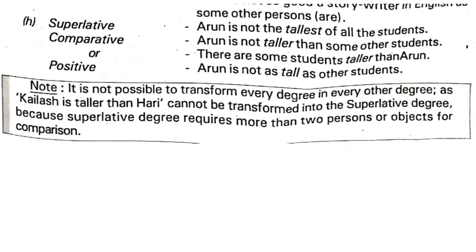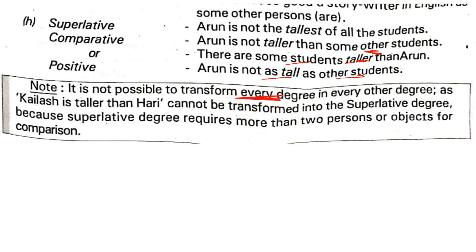Now superlative. Arun is not the tallest of all the students. Arun is taller than some other students, and there are some students taller than Arun, and Arun is not as tall as other students.